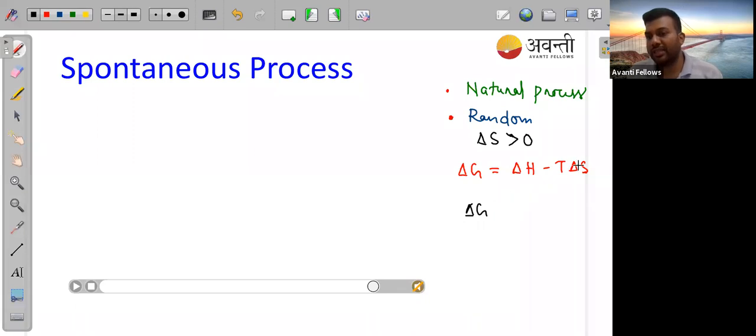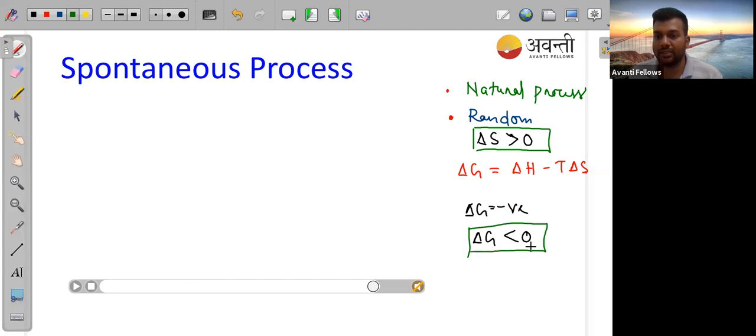In this case, this is a mathematical thing: if del S is greater, then definitely del G will be negative, or you can say del G is less than 0. So from this, whenever we are taking a spontaneous process, these two things you have to remember: del S is greater than 0, and del G is less than 0. Correct, Arjun. And it is a natural process.